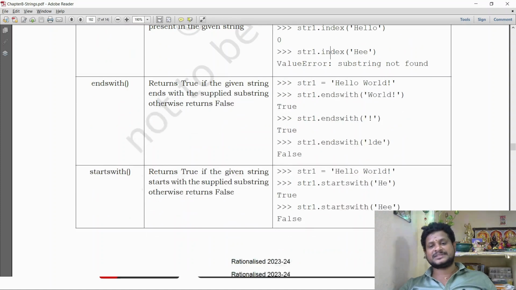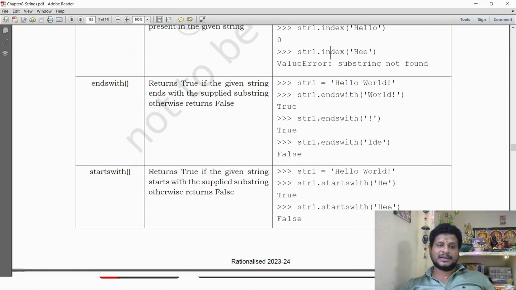Next one, endswith, startswith. This is nothing big, you can see it yourself. Endswith: if the given string ends with a particular word, it returns true, otherwise false. Okay. Startswith: same, if the given string starts with a given value, it returns true, otherwise false. So endswith or startswith use the value as true or false.